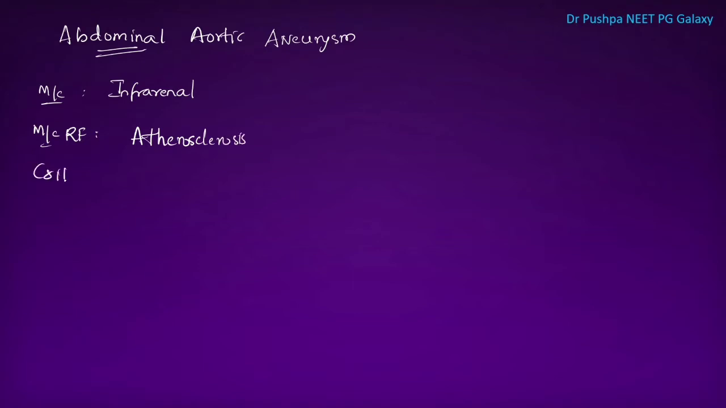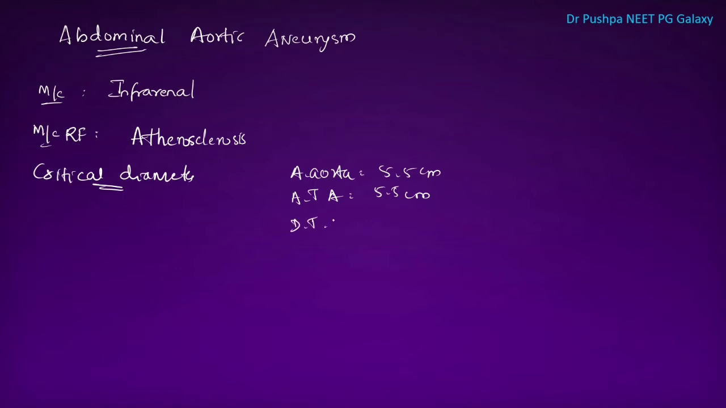There is something called the critical diameter. The critical diameter of the abdominal aorta is 5.5 centimeter. The critical diameter of the ascending thoracic aorta is 5.5 centimeter. The critical diameter of the descending thoracic aorta is 6.5 centimeter. So the greater the diameter, the greater the chance of rupture. The screening modality in case of abdominal aorta is USG abdomen.